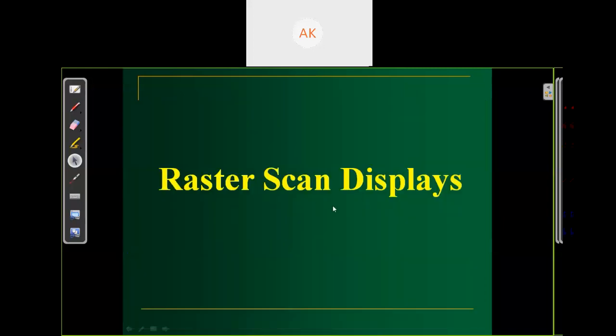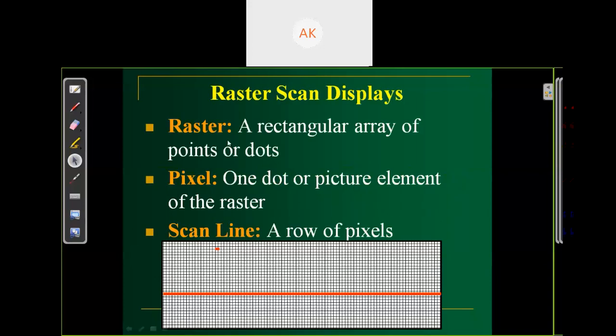So the first topic of this class is raster scan display. How we scan our screen or display to produce an image or some kind of pattern on our screen. So the first kind of scan is raster scan display. The meaning of raster is a rectangular array of points or dots. It's a rectangular array like this.